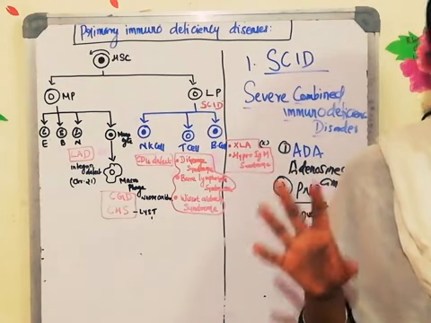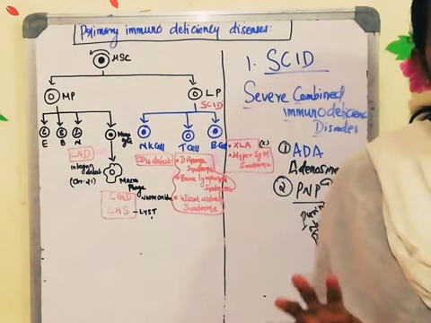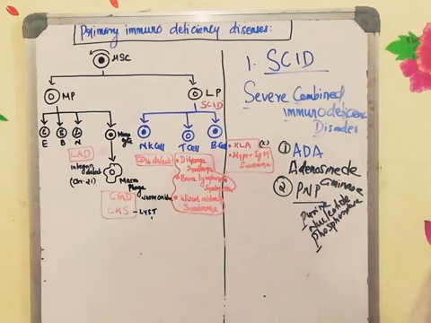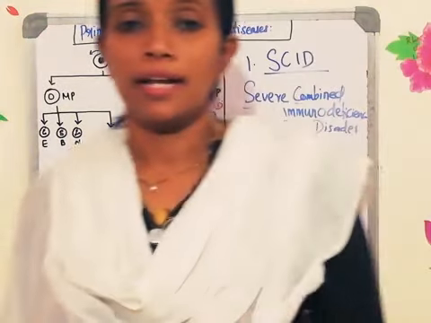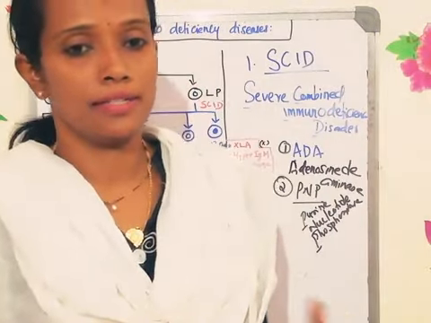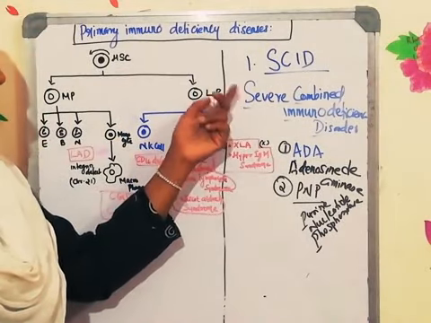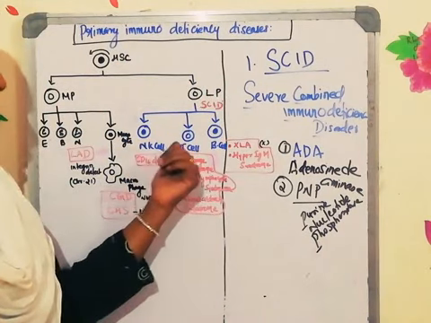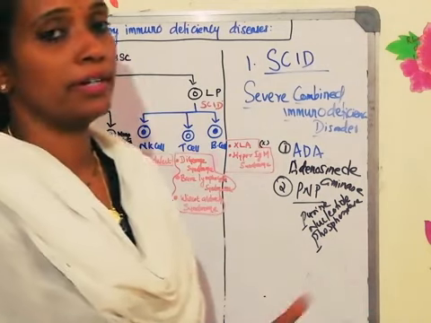Now the accumulation of these byproducts will have a toxic effect which will inhibit the DNA synthesis. So this will function in the salvage pathway of purine degradation, and whenever there is a defect in this enzyme, there will be accumulation of the byproducts in the cell. Whenever these toxic byproducts accumulate in the cell, that will affect the DNA synthesis. So whenever the DNA synthesis is affected, the lymphoid progenitor cannot get converted to the natural killer cell, T cell and B cell, and even all the other WBC synthesis will be affected because of the accumulation